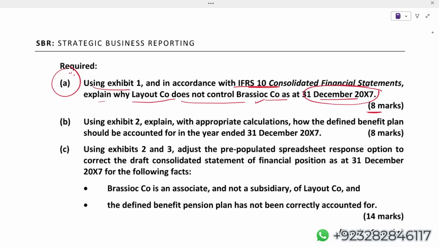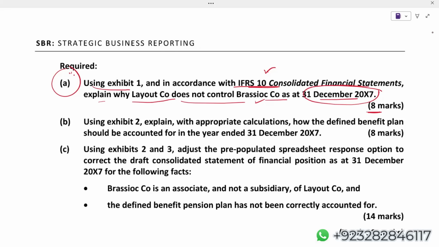Obviously, you're not supposed to directly answer in a one-line answer that this is the reason it is not controlling. No. First, you should give the reference of IFRS 10 regarding control. There should be at least a little bit of discussion which shows your knowledge about control. If you recall IFRS 10 regarding control, number one is how do we check whether one company has control in another company or not. Number one, we have to see the power over the investee. How do we check power over the investee? Simply through voting rights, through ordinary shares.